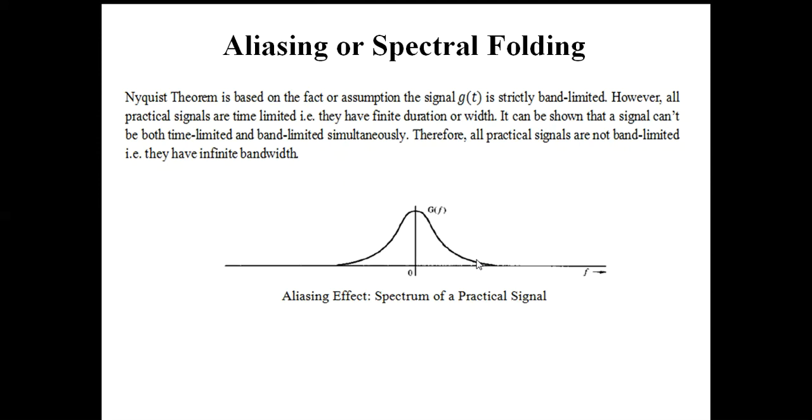Suppose G(f) were originally band limited, and this point is B, so it should end here. But as it is not band limited, due to its being a practically time limited signal, it extends like this.